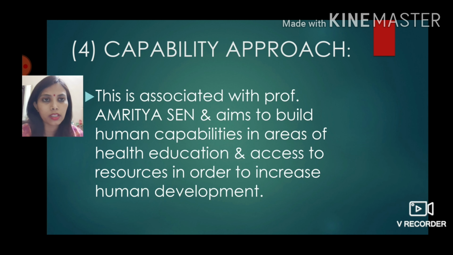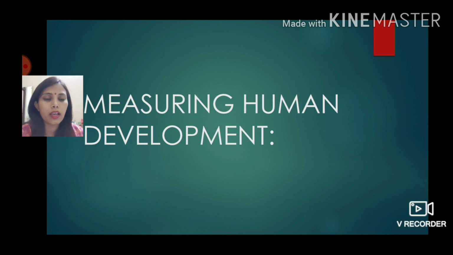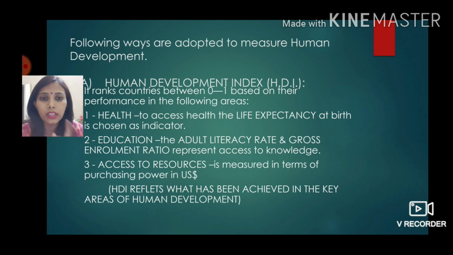So there are different approaches to human development. Now, measuring human development. How do we measure human development? Measure means how do we realize that this country is high in human development, this country is low, or this country is moderate or medium. To measure human development, again just recall the definition: human development means enlarging people's choice. Just remember this, enlarging people's choice. Okay, till now we've done that.